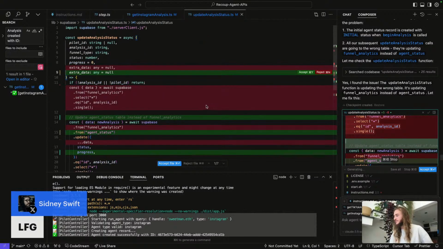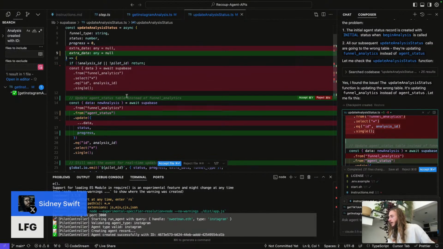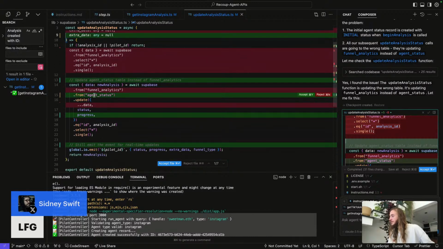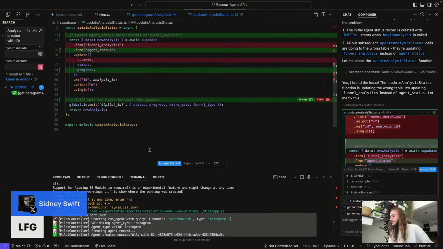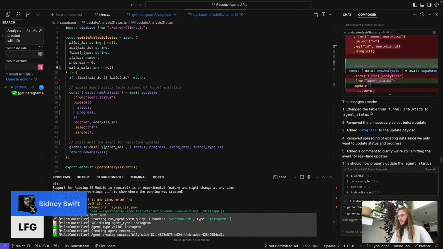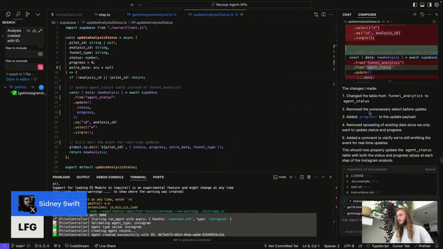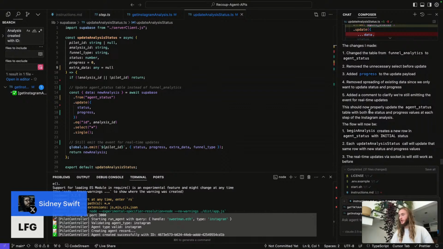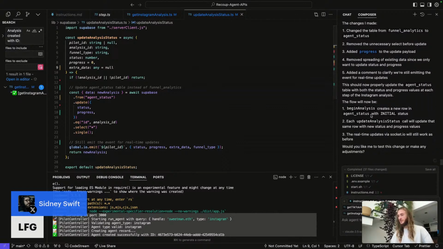Let's fix that. That sounds like a good fix. So we are going to update agent status with the new progress, with the new ID. Let's blind accept, not really a blind accept because I'm reading through it. Changes were made: remove the unnecessary selects, added progress, removed spreading of existing data since we only want to update the status and progress, added a comment to clarify we're still emitting the event. We'll get rid of those comments later.